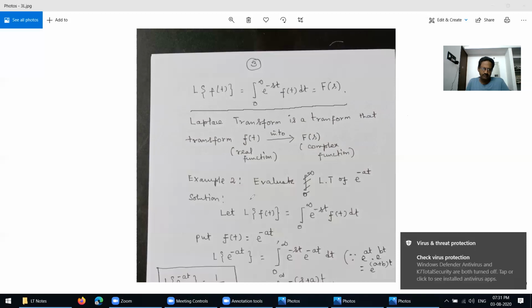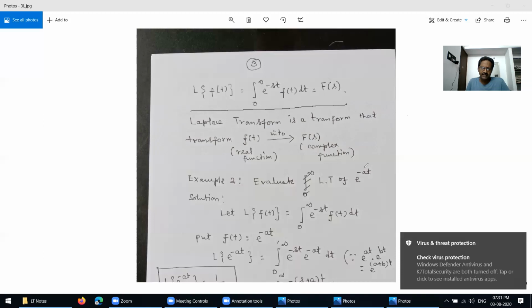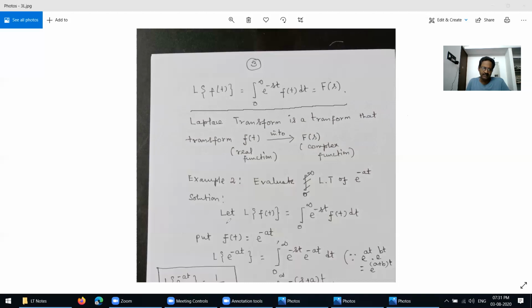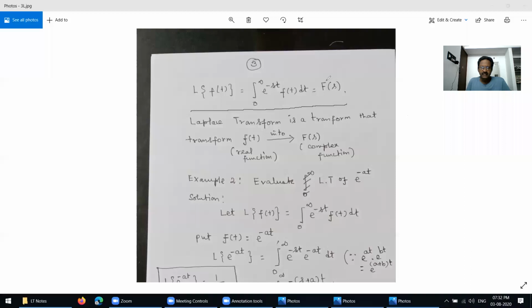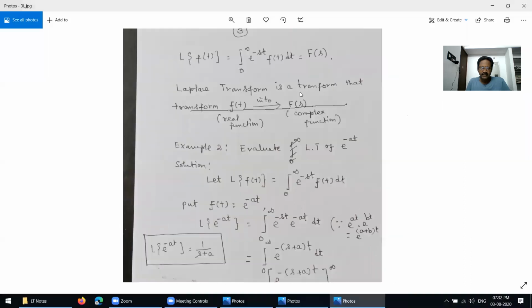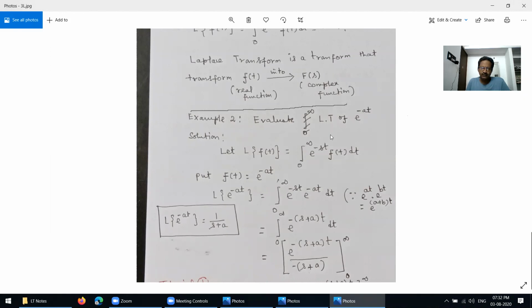Next we come to the problem: evaluate the Laplace transform of e power negative at. We know that, by the definition, you first write the definition, which may make it easy to evaluate. The Laplace transform of f of t equals the integral of e power minus st f of t dt. This is the definition.